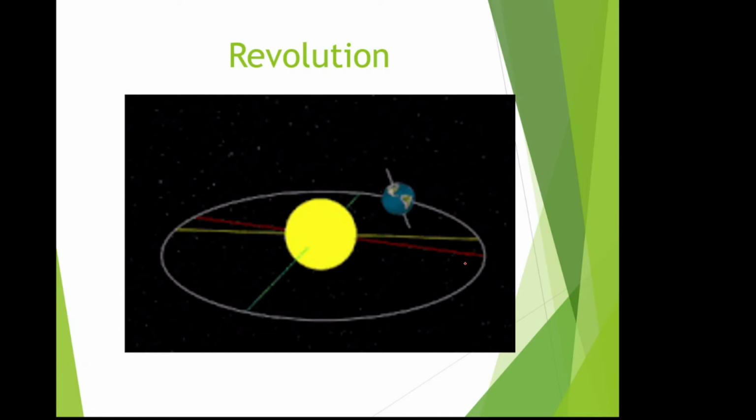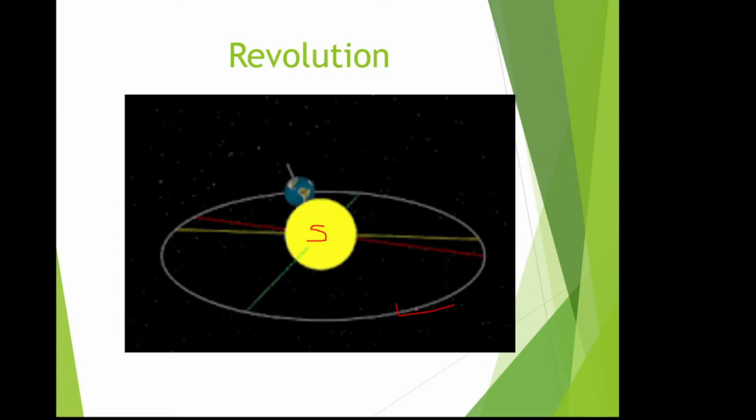Okay. So look at the screen. Here you can see the process of revolution. So what is a revolution? What definition can you make from here? Revolution means the earth is going around the sun, isn't it? So here you can see this is the sun. The earth is going around the sun through a particular path, isn't it? What is the name of this path? This path is known as the orbit.